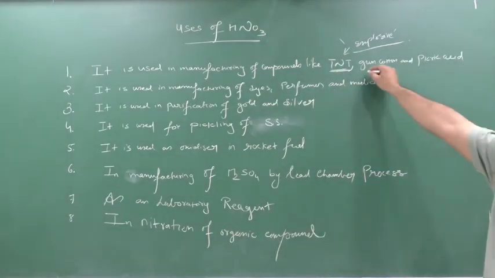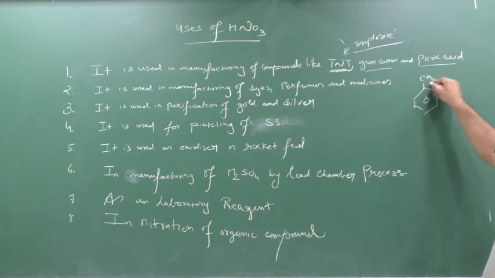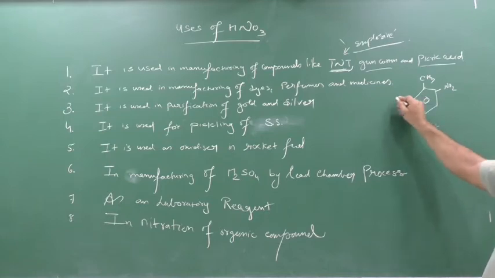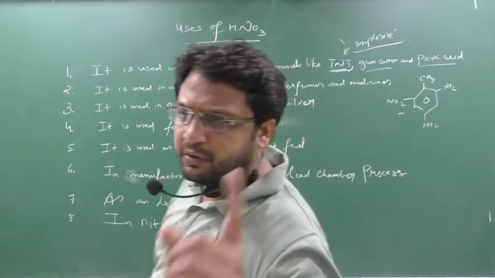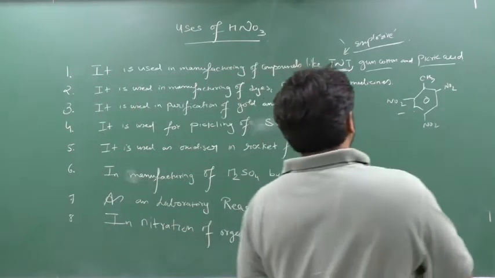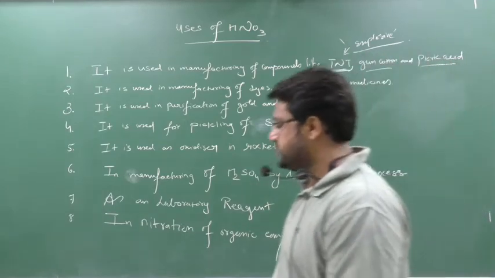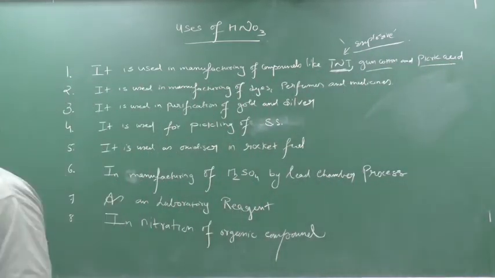Gun cotton, and last class I also told you nitroglycerin and picric acid. This is the formula of picric acid, 2,4,6-trinitrophenol. If you see it in the laboratory, a yellowish colored compound will be present. So this is picric acid. The first use of nitric acid is in the manufacturing of compounds like TNT, then gun cotton and picric acid.